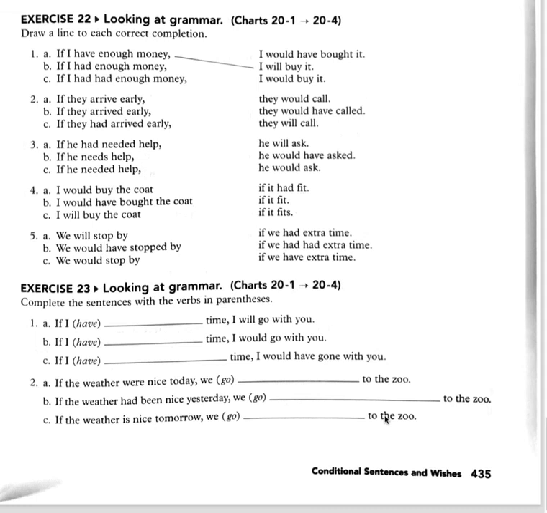And letter C. Jim isn't home right now. If he blank at home right now, I blank him. But Jim isn't home right now. So this is unreal in the present future. If he, so the if clause verb is going to be in the simple past. If he were at home right now, the result clause, you're going to have would and the simple form of the verb. If he were at home right now, I would visit him. Okay?